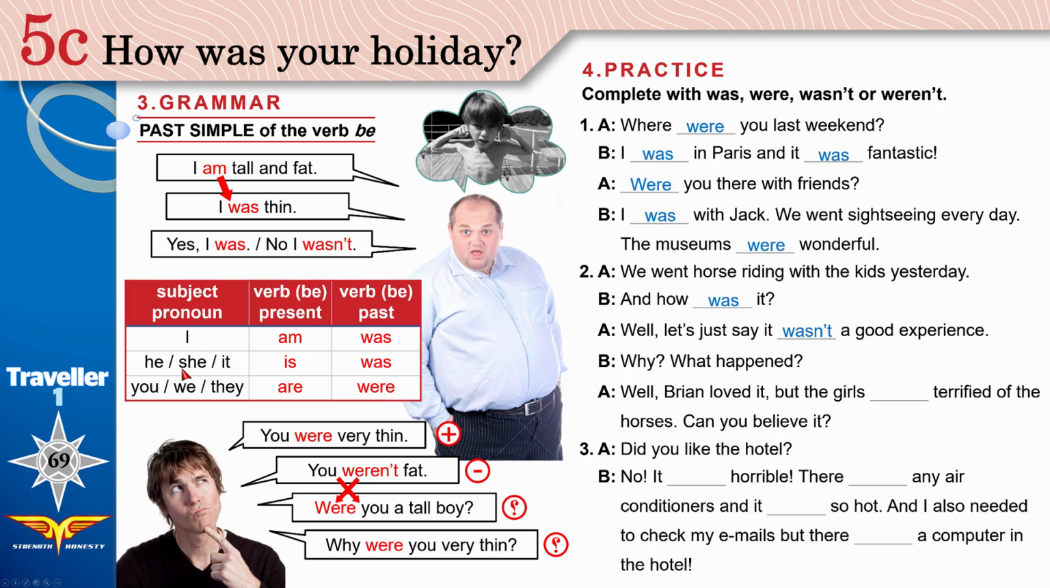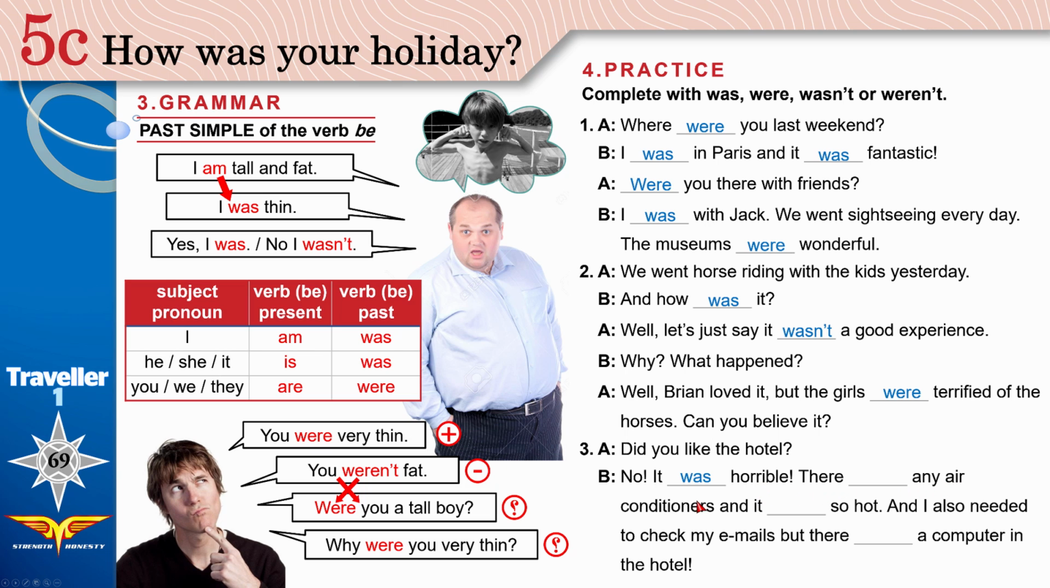Girls. She? No, not girl, not one. Girls. They. They are girls. The girls were terrified of the horses. Can you believe it? Well, they are not dinosaurs. They are horses. Did you like the hotel? No. It was horrible. Wasn't? No, it wasn't horrible. Horrible means bad. It was horrible. It was very bad.